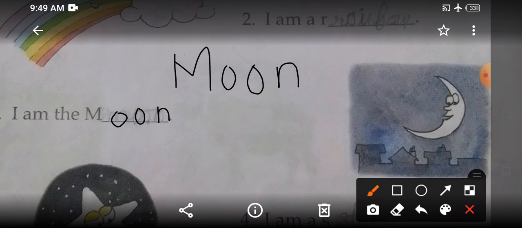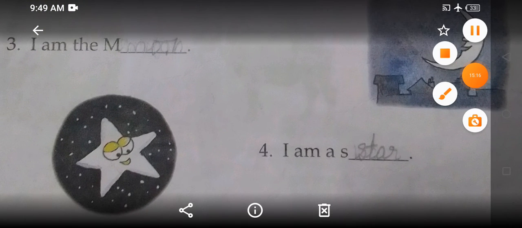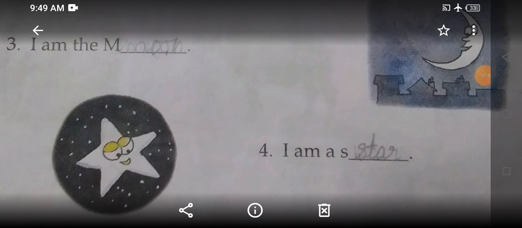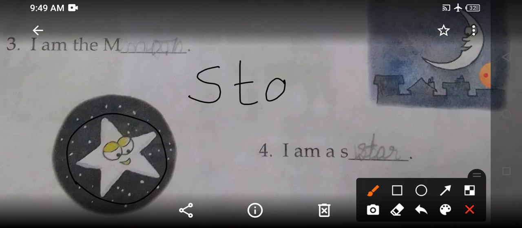Now children, we will go to the last picture. See, now look at this picture. See, this is a beautiful star. Yes, you all know this is a star. So what is the spelling of star? S-T-A-R. S is already given.